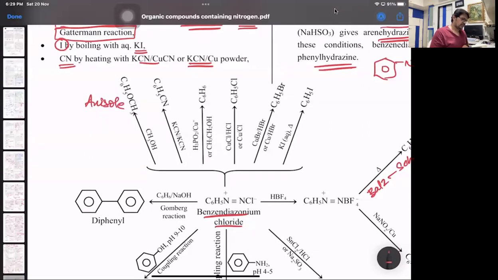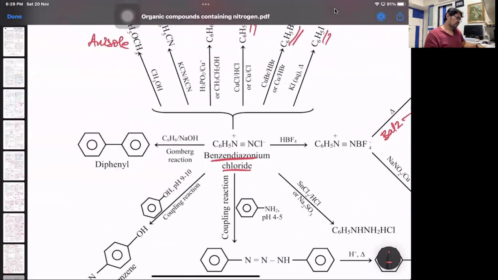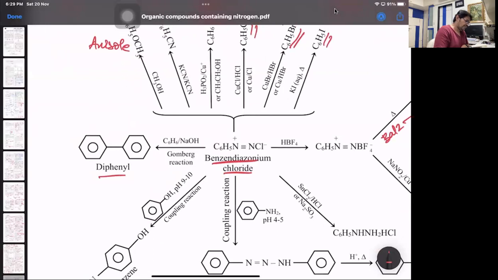With KCN or CuCN, it forms cyanobenzene. H3PO2 is reduction. It will just give you benzene. Copper powder and HCl, that's chlorobenzene, Sandmeyer. Copper powder HBr, bromobenzene. And with KI, iodobenzene. So all those compounds. Then the Gomberg reaction, diphenyl: the two phenyl groups of the diazonium salt will be combined. That's an extra part.